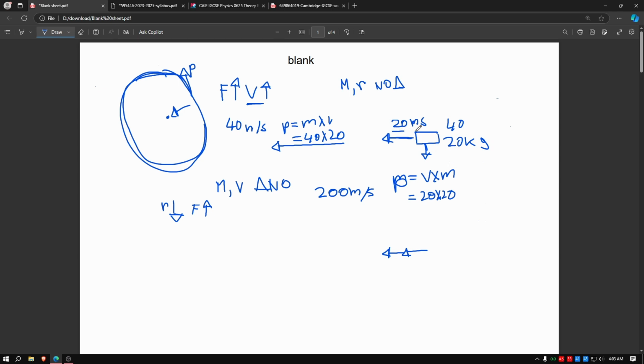Now example number 2. Here, the speed is the same, but your mass has increased to 40 kilograms. So now we multiply by 40. Your momentum is again the same as before. Now you understand, right? If your mass increases, that basically means your speed is increasing. Not exactly, but in terms of momentum, the value is the same. So you have to bend inwards pretty far or you will just fly away.